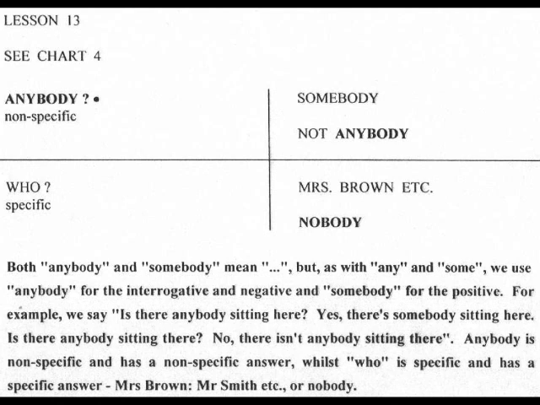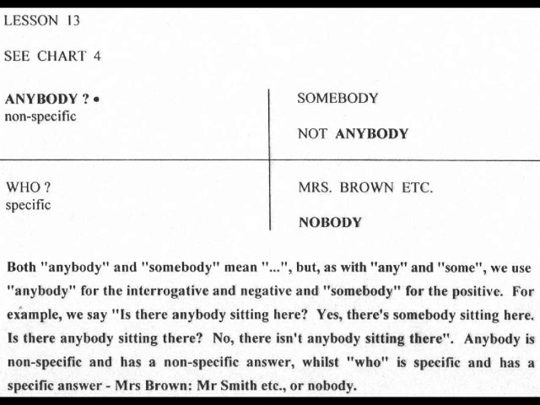Anybody, non-specific. Somebody, not anybody. Who, specific. Mrs. Brown, etc. Nobody. Both anybody and somebody mean qualcuno, but, as with any and some, we use anybody for the interrogative and negative, and somebody for the positive.